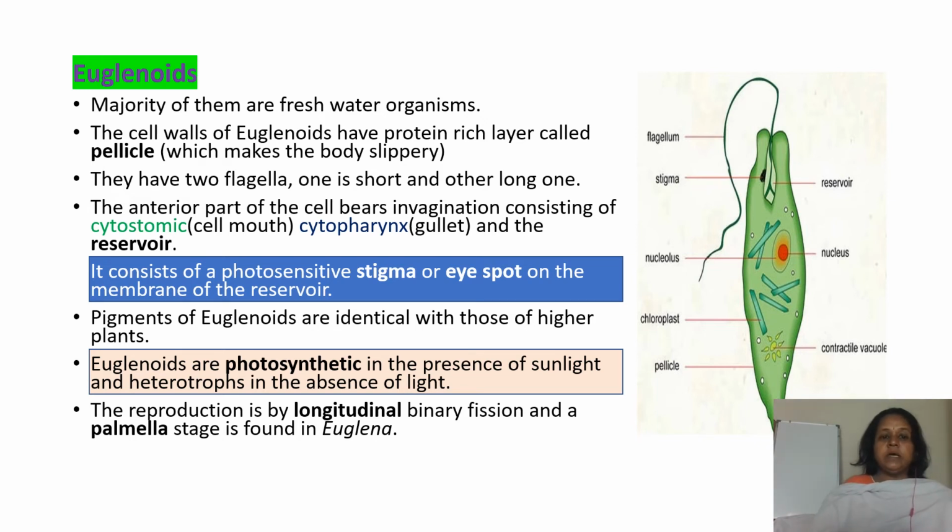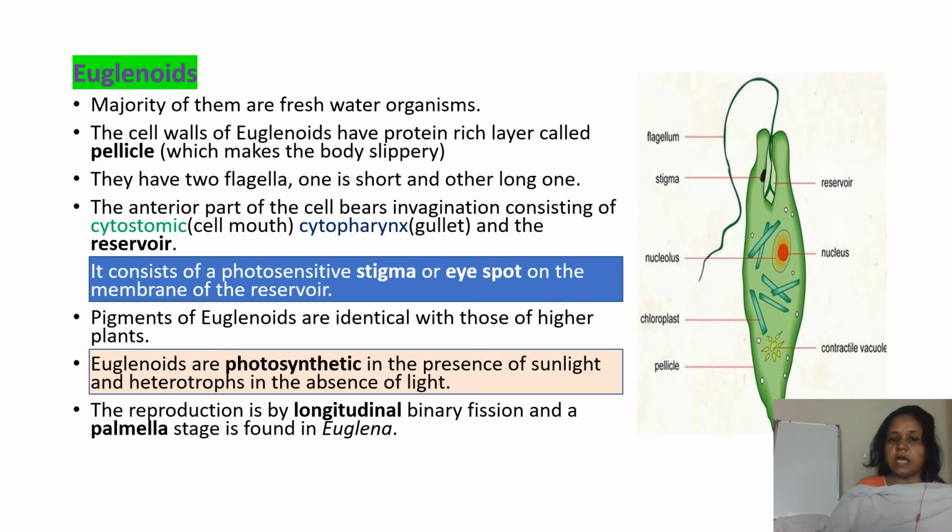The anterior part of the cell bears an invagination consisting of a cytostomic cell mouth. You can see in the diagram the cell mouth, the cytopharynx, the gullet and the reservoir. It forms a reservoir here. This is the cytopharynx. It consists of a photosynthetic stigma or eye spot on the membrane of the reservoir. It has one spot near that reservoir, which is called the eye spot or the stigma.